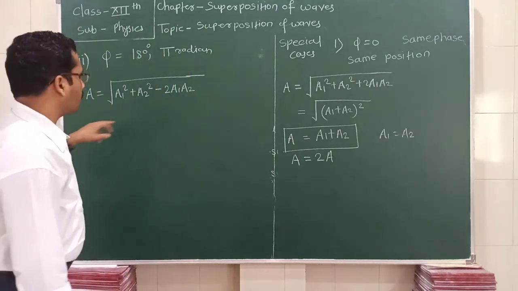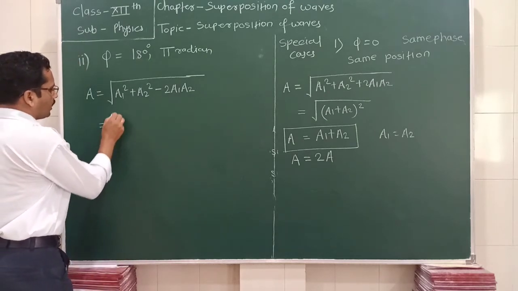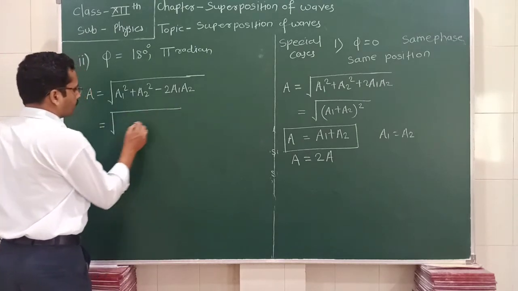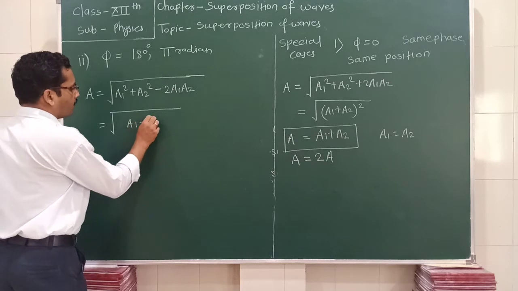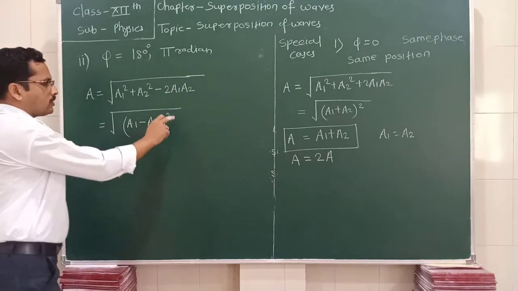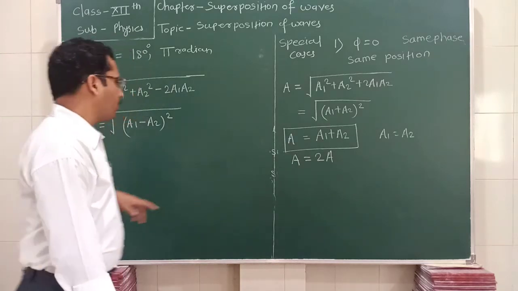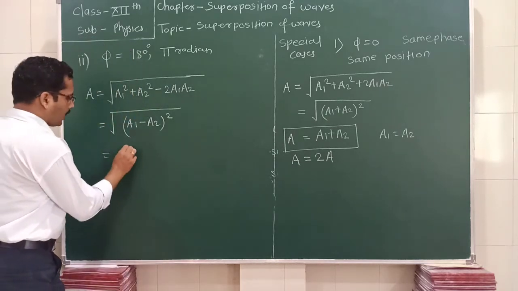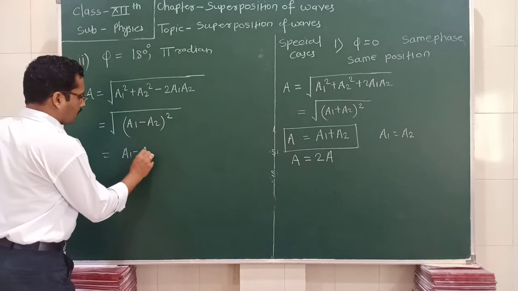So we have given the sign of minus here. This is nothing but the square of a1 minus a2. The square root and square get cancelled. Therefore, this becomes a1 minus a2.